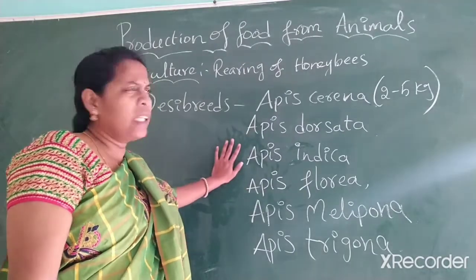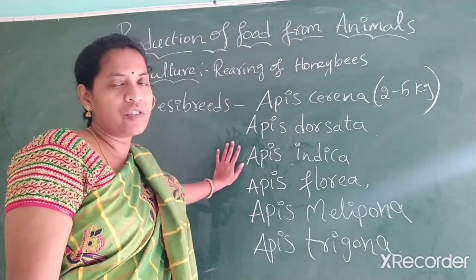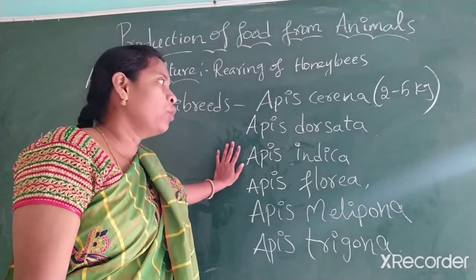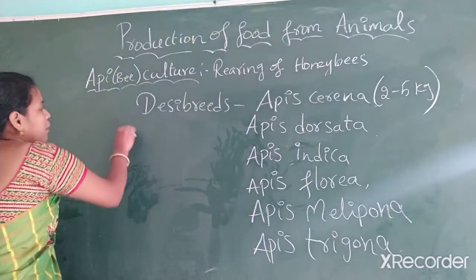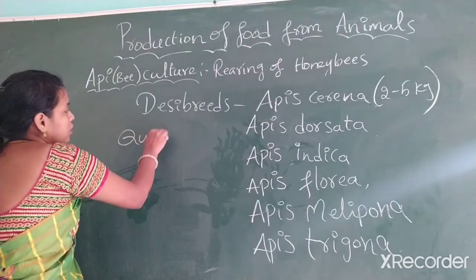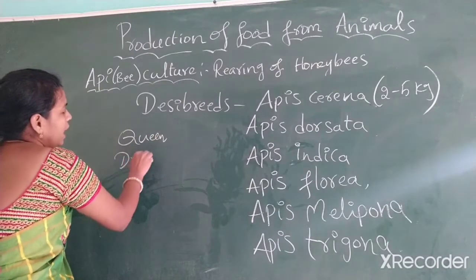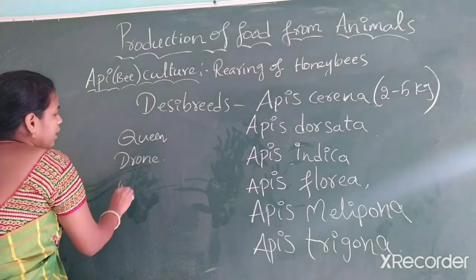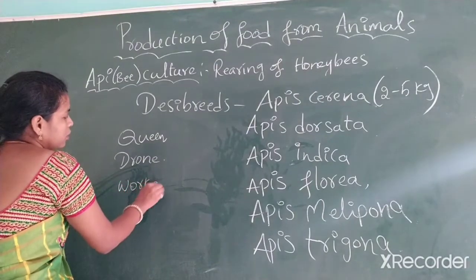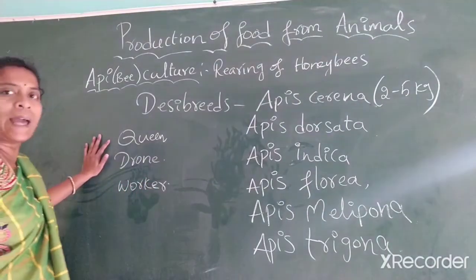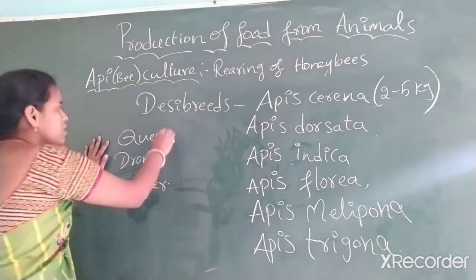In these species, any species, there are three types of honeybees. I told you what they are. The number one type is queen. Number two type is drone, which is called male. And another type is called worker. Queen actually lives for 2 to 3 years.